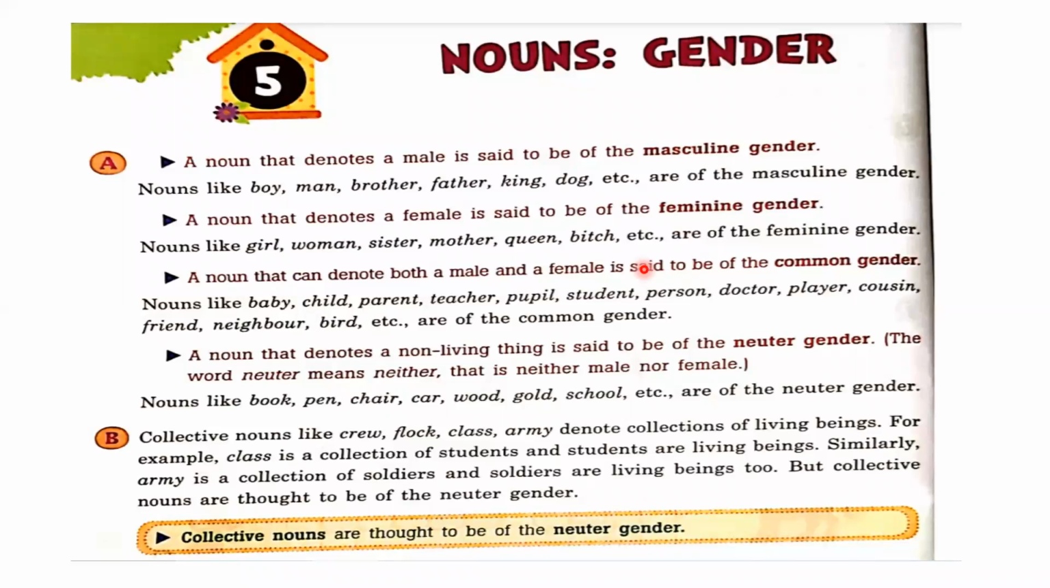Next, if I say dog, what is the gender of dog? Who will tell me? Dhruv, please you tell me. If I say dog, what is the gender of dog? Sir, masculine. Yes, masculine gender, because it is related to male. Very good, right answer.